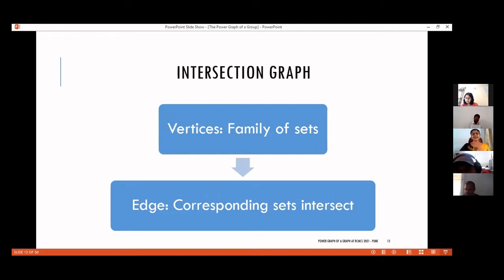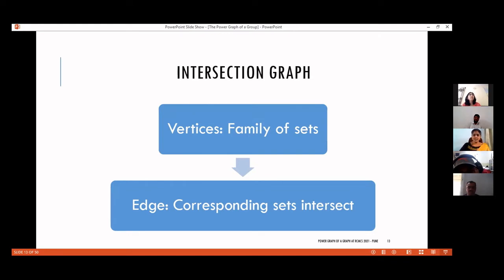So another concept is that of intersection graph. In an intersection graph, the vertices will be a family of sets. Each vertex corresponds to a set, so the entire vertex set gives me a family of sets, and an edge is drawn between two vertices if the corresponding sets intersect. I hope the definition is clear. Each vertex is a set and two vertices are made adjacent to each other if the corresponding sets have a non-empty intersection. So that is the concept of intersection graph.